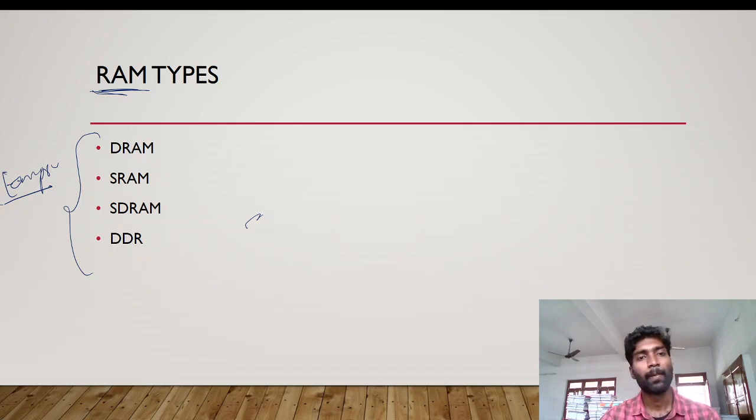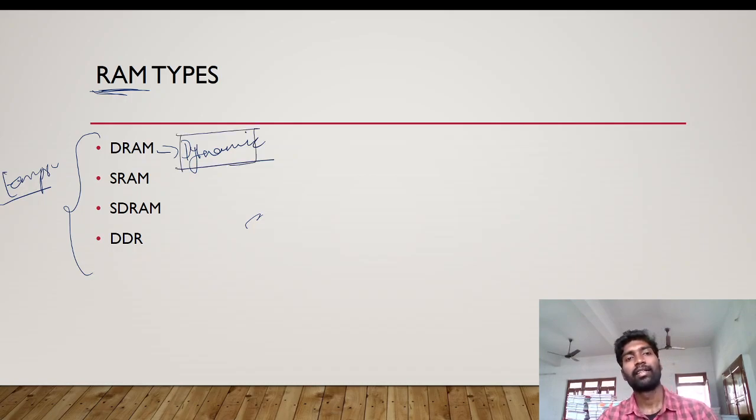Now let's see DRAM, which means dynamic random access memory. The word dynamic means this was the first RAM we introduced. It needs to always refresh. It needs to always what? Refresh.